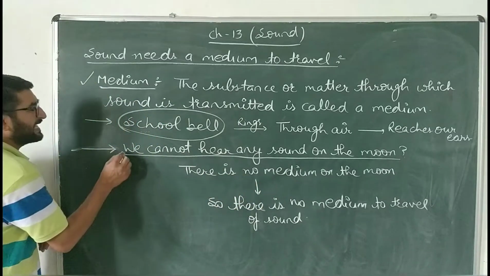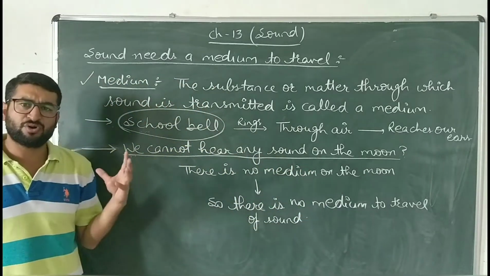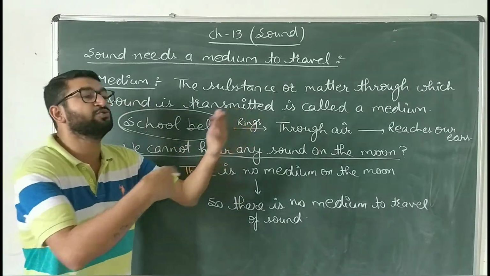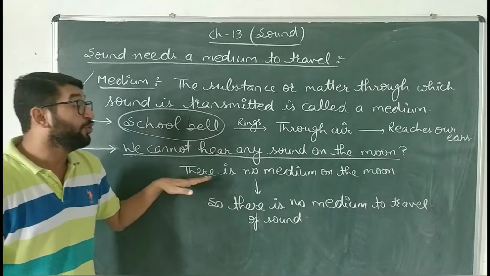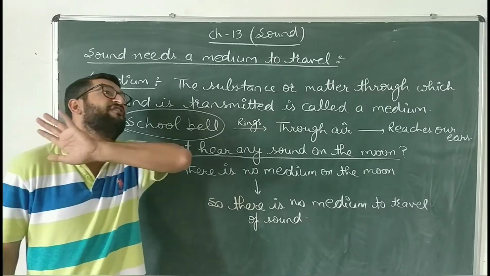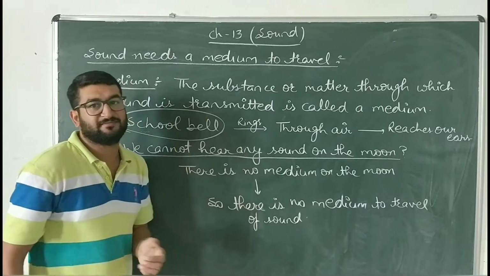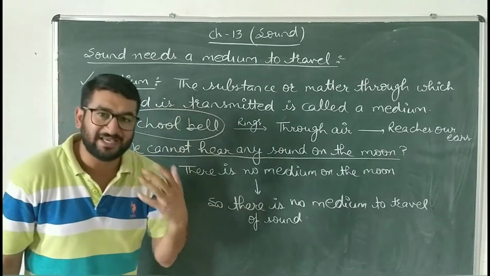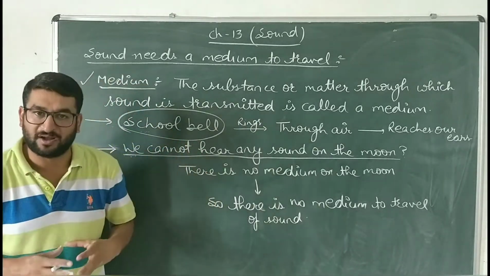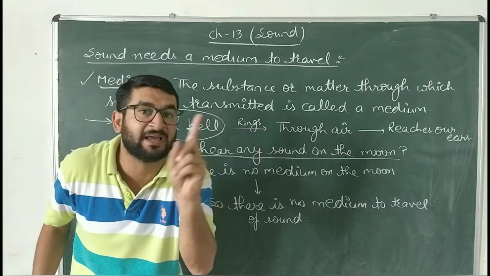Next बच्चे, we cannot hear sound on the moon. The astronauts who travel to the moon cannot hear each other's sounds. Why? Because there is no medium present on the moon. There is no air present on the moon. That means there is all vacuum over there. And sound needs a medium to travel. जब बच्चे मून पर कोई मीडियम है ही नहीं, कोई एयर या कोई गैसेस है ही नहीं, तो साउंड ट्रेवल नहीं होगा. और साउंड ट्रेवल नहीं होगा तो एक एस्ट्रोनॉट दूसरे की बात नहीं सुन पाएगा.